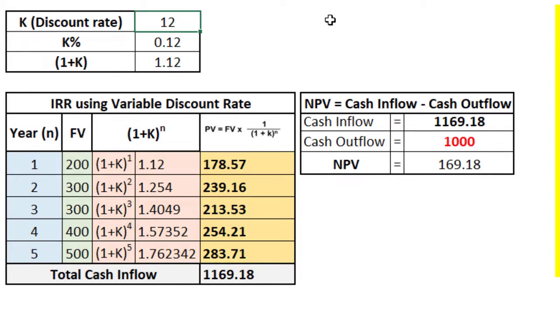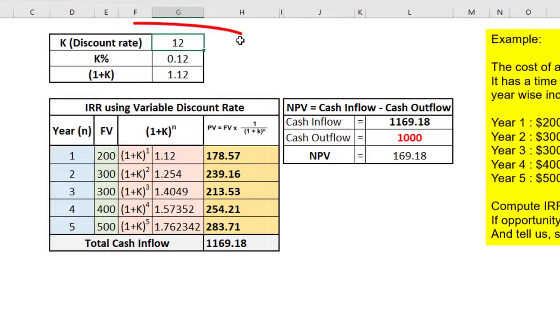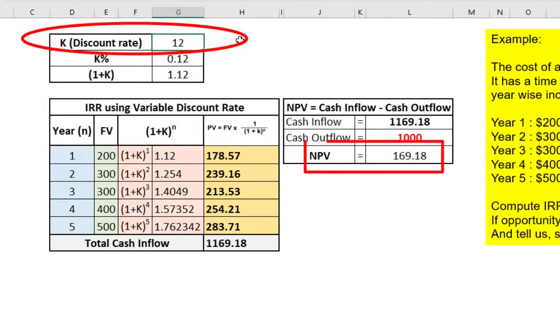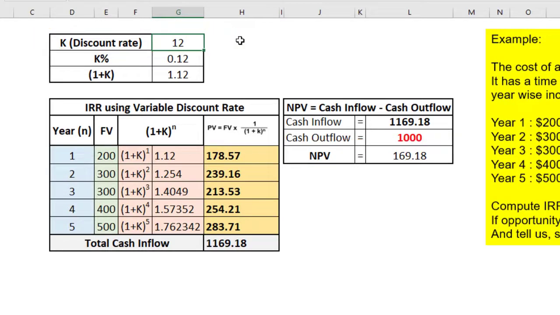The moment I change the value of K here in this row, it changes here, and the present value gets automatically computed. Down below, I'm summing them up to get the sum of all present values. And here I'm subtracting the cash outflow from the cash inflows to get the net present value. Since our aim is to calculate the internal rate of return, we need to change the value of the discount rate to see at what discount rate the net present value becomes 0. And that rate is considered the internal rate of return.